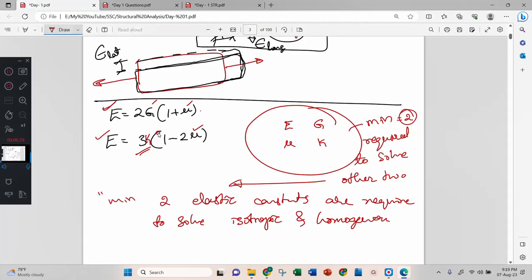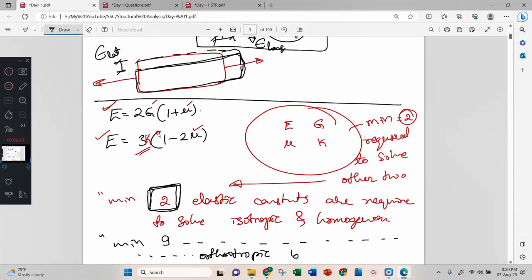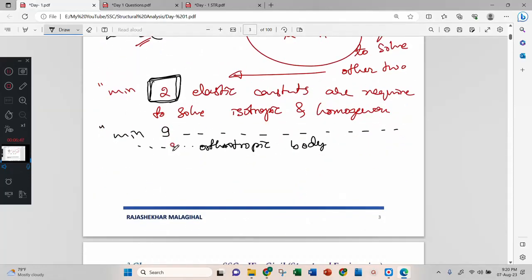Now interestingly, this number is very important. Minimum two elastic constants are required, correct? Now minimum 9 elastic constants are required to solve an orthotropic homogeneous body. Here 9 is very important.